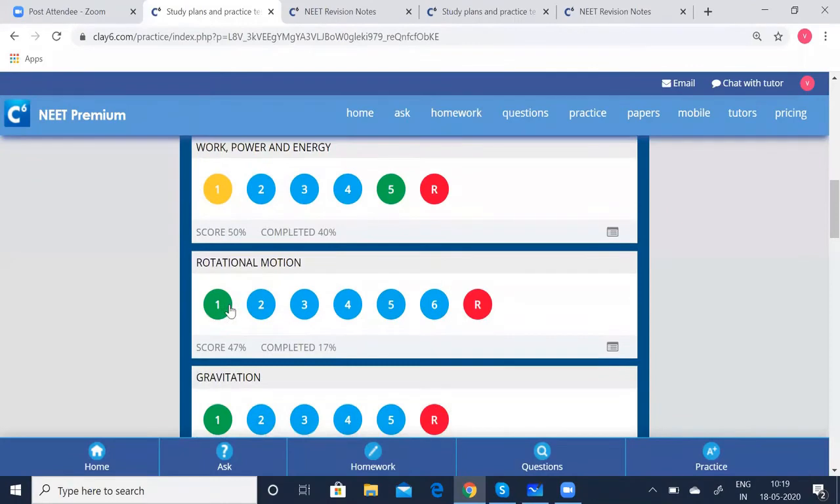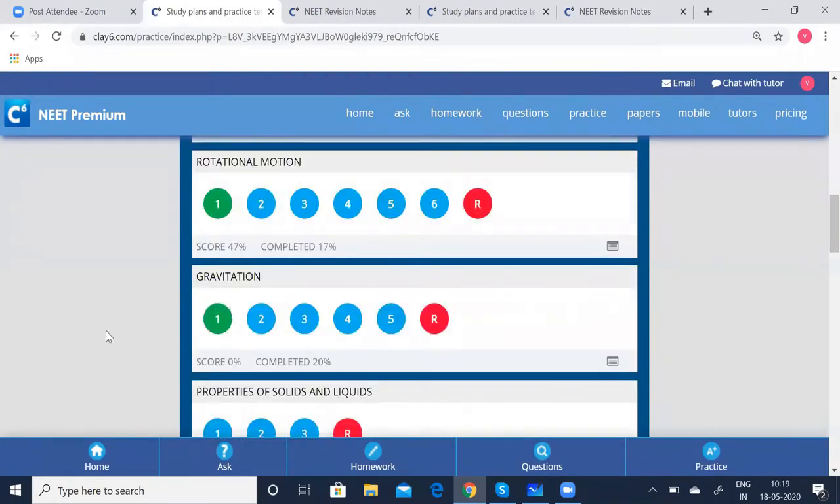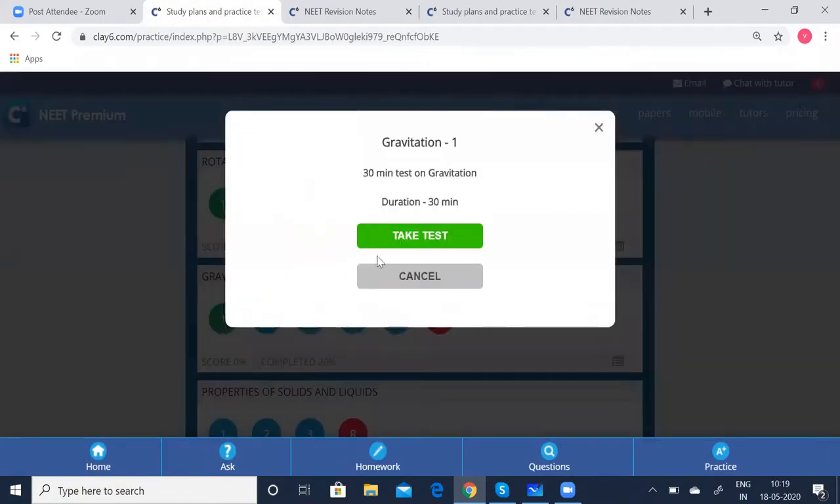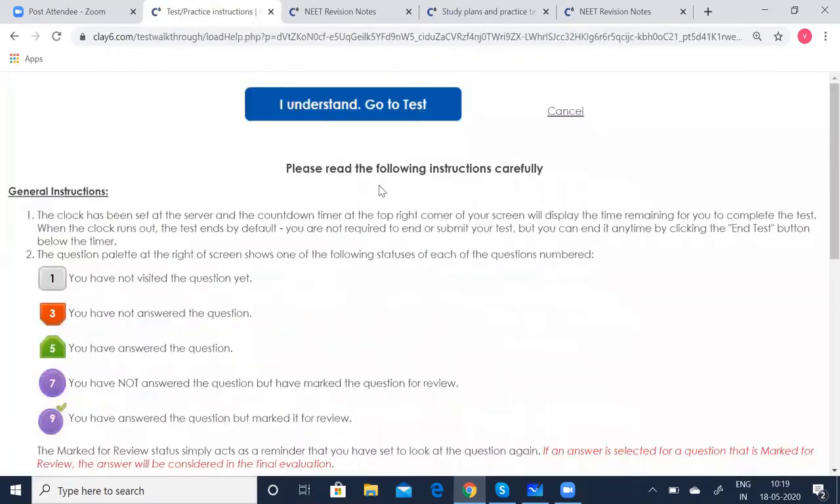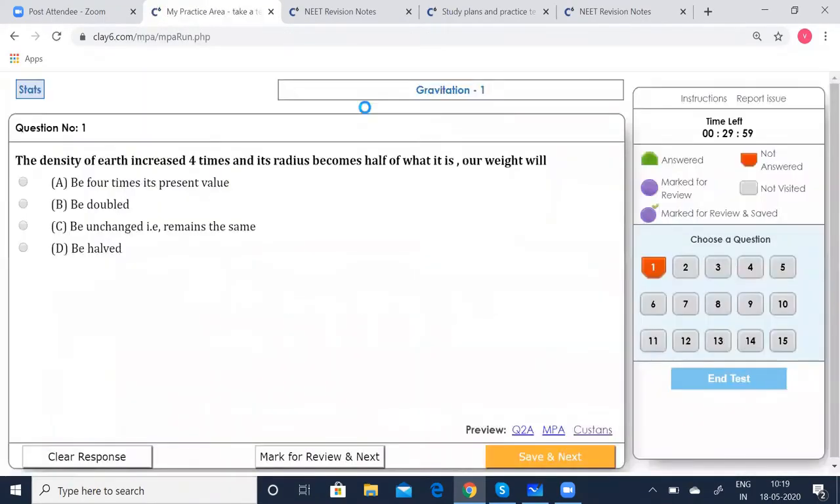So we have the chapter wise tests here. Now, since we are going to do gravitation, I am clicking on the first test, gravitation. Take test, go to test. All right. The density of Earth increased 4 times and its radius becomes half of what it was. Then our weight will be 4 times its present value, be double, be unchanged, or be halved. Let us quickly solve this.